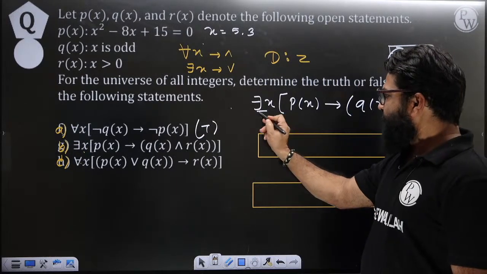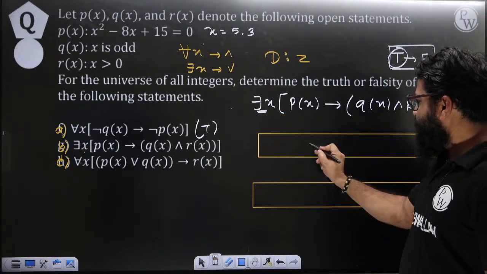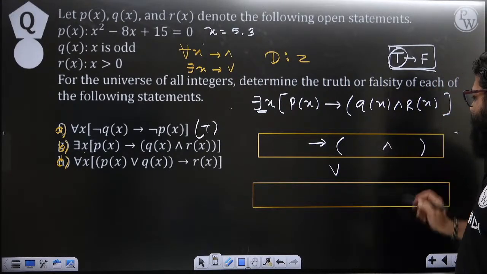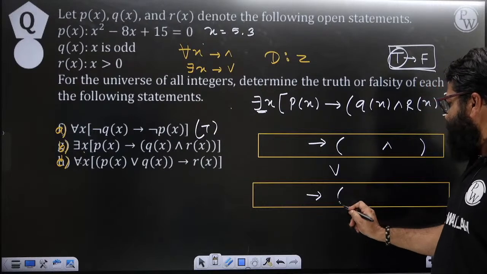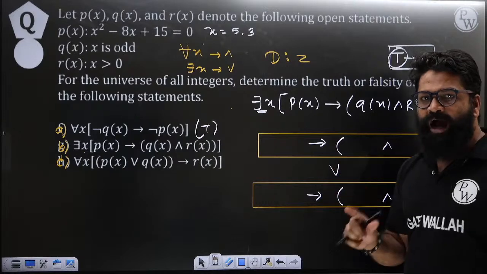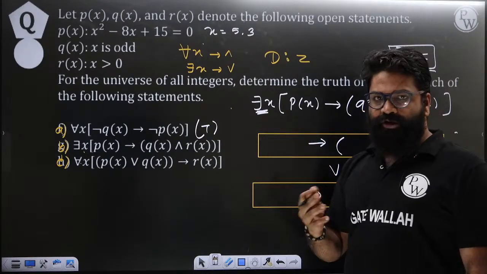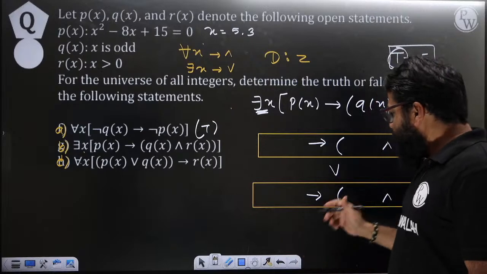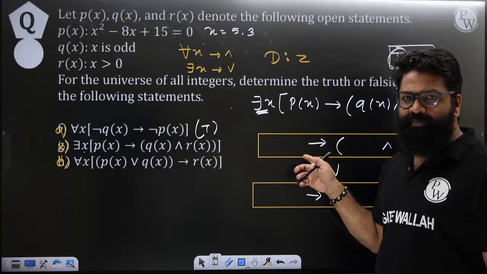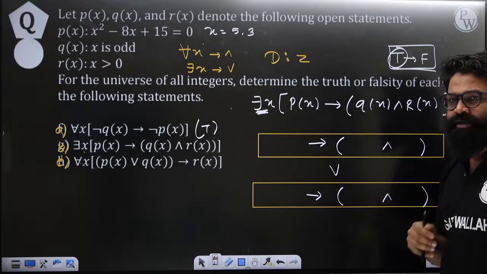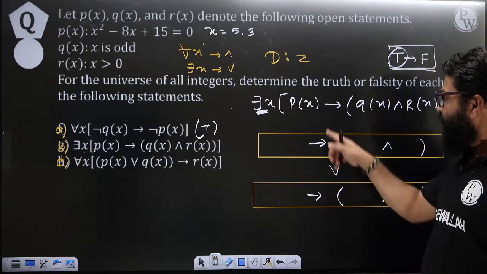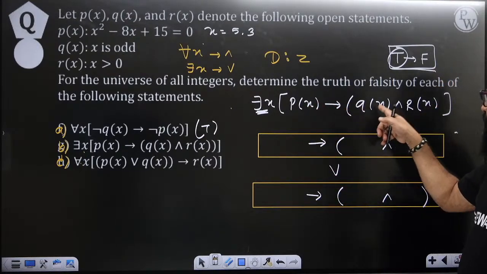See, here you have there exists, so that means you will get an OR condition here, and then you will get implications like this, and in between you will have an AND condition. These things I am writing based on that. Because this is there exists x, outside of the box you will get the OR condition, inside first you will get an implication, and after that you will get an AND condition. And this is totally based on the second one, P of x implying Q of x and R of x.